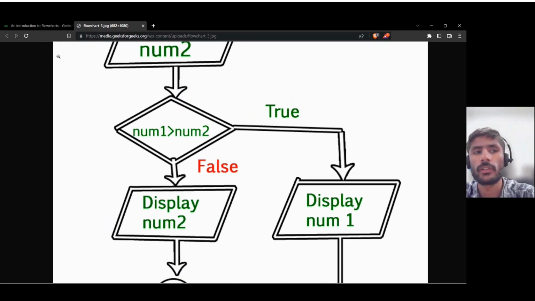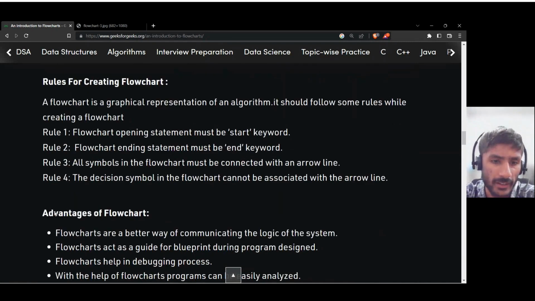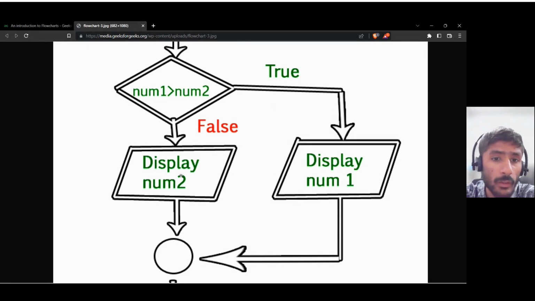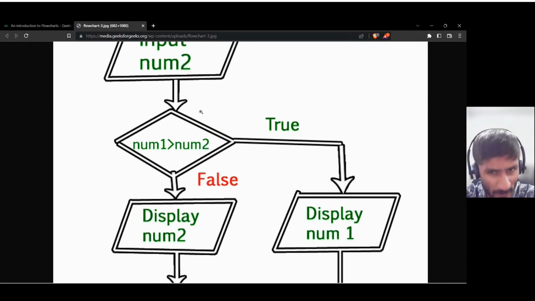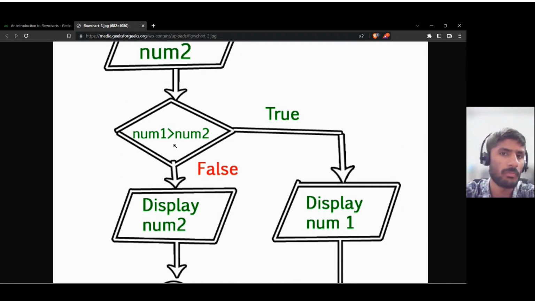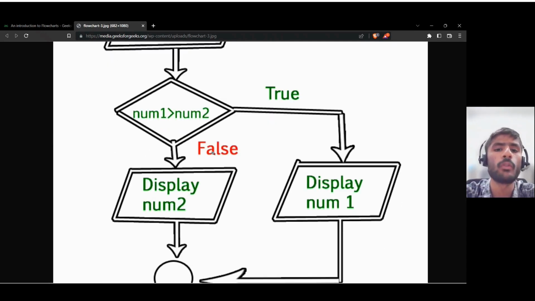Now this is the decision box, and it cannot be associated with what? Arrow line. See, they are not associated with what? Arrow line. Now, see this. We have a decision box here, which can spit out either true or false. We have already read it in the article. Now, this decision box is num1 is greater than num2. We are asking this in this particular decision box. So either it will be true or it will be false.